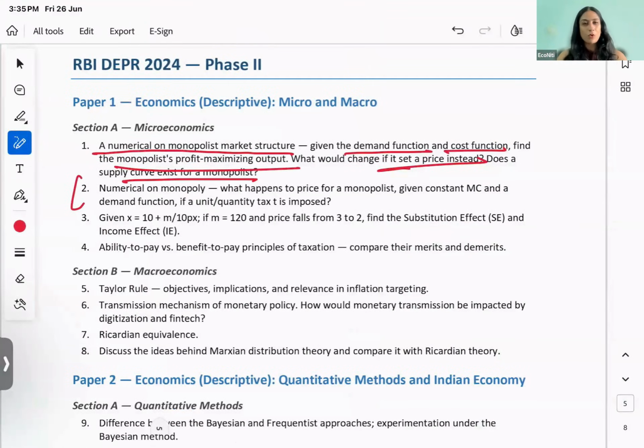Now, this numerical on monopoly, I think this is again a reframing. But here tax has also been asked. So what happens to price for a monopolist given constant MC and a demand function if a unit quantity tax is imposed?